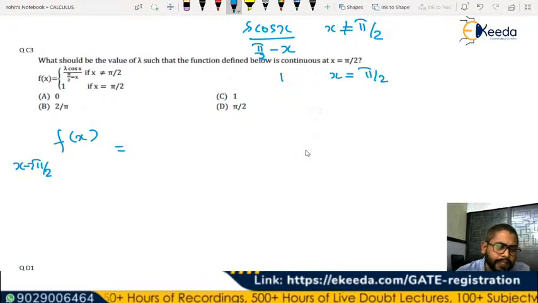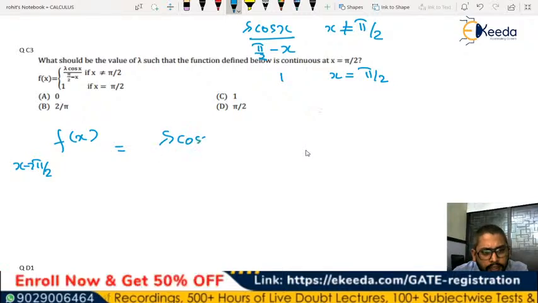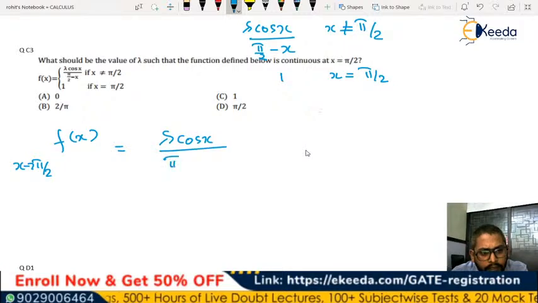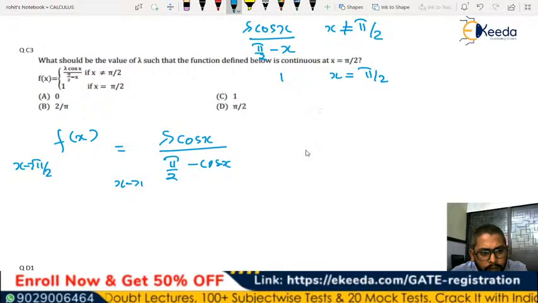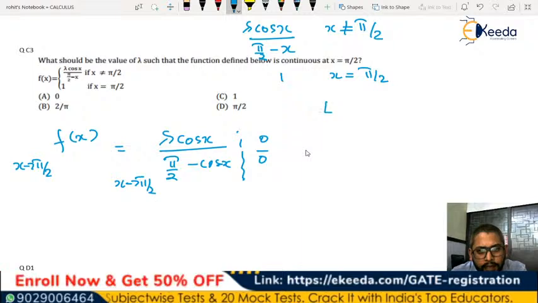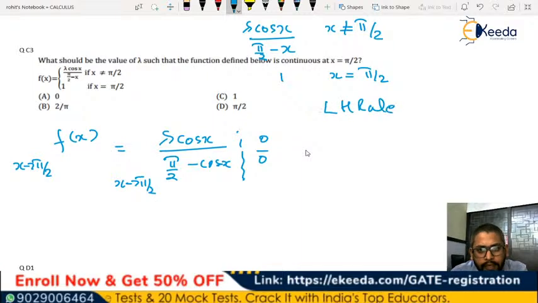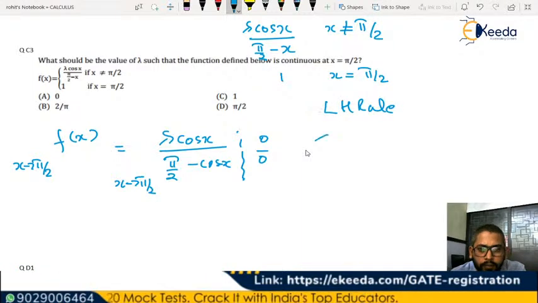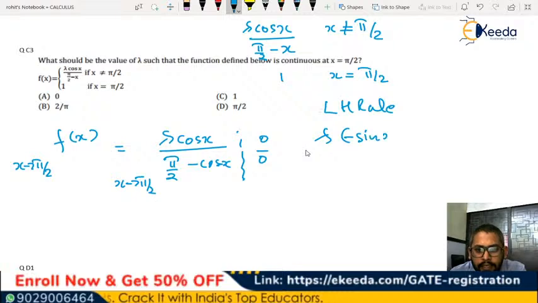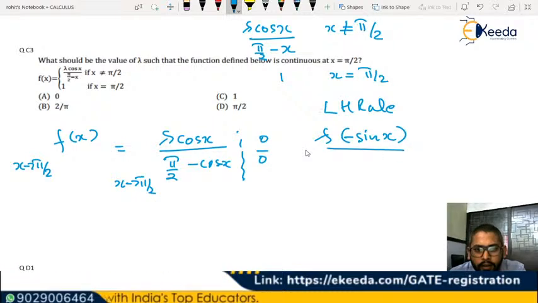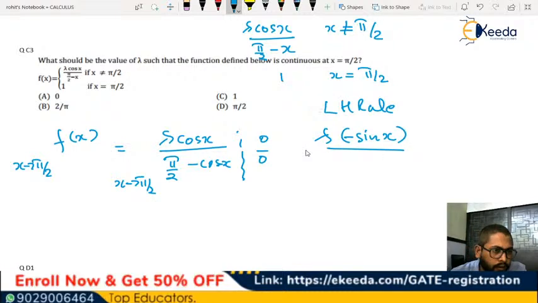Of course, you can solve it easily. Lambda cos x divided by pi by 2 minus x for x tends to pi by 2. This will be 0 by 0 form. So you'll apply L'Hospital's rule, and applying it, the numerator will become lambda into minus sin x, and the denominator will become, okay, it is minus 1, sorry.